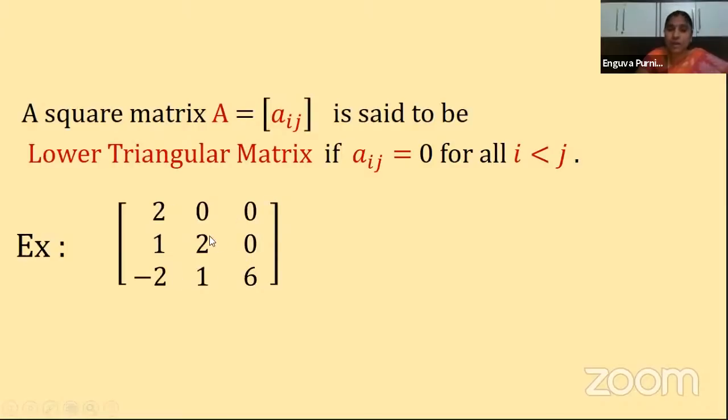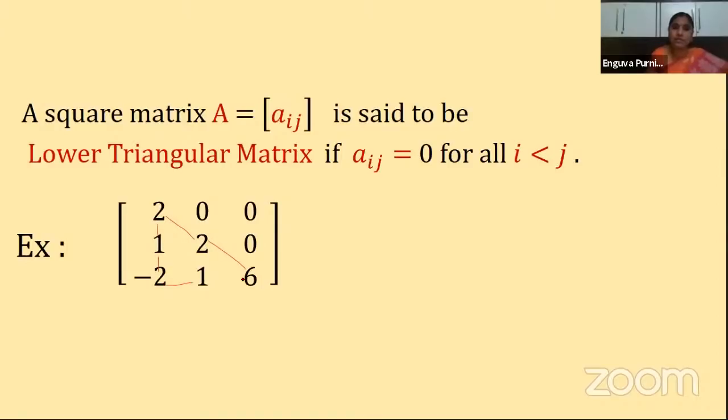And remaining all the elements, if you observe the positions, A11, A21, A22, A31, A32, A33. In all the cases, either i is greater than j or i is equal to j. Yes or not? So that's why here we can have any numbers. Only the place where i is less than j, there you can have zeros. Okay. Such a matrix is called what, children? Lower triangular matrix.